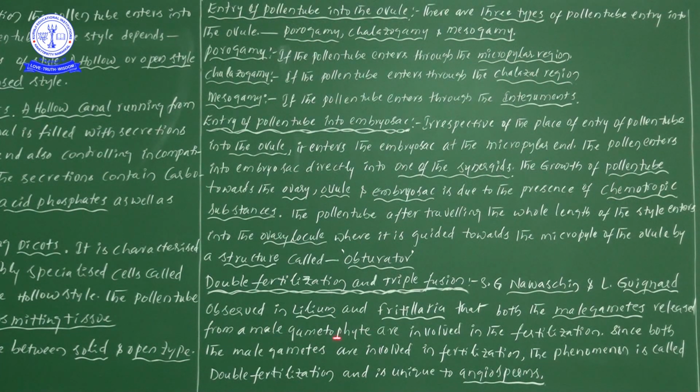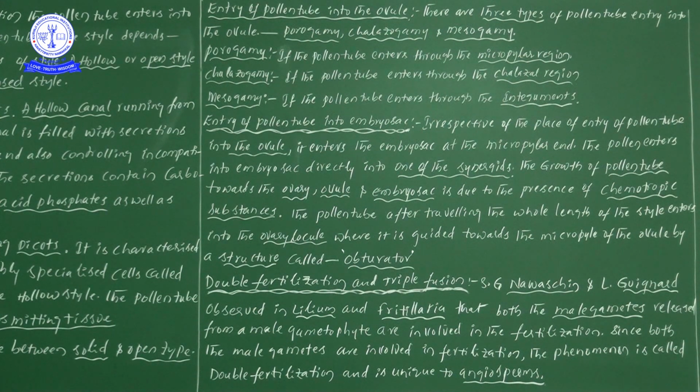Since both male gametes are involved in the fertilization, this phenomenon is called double fertilization, and it is unique to the angiosperms.